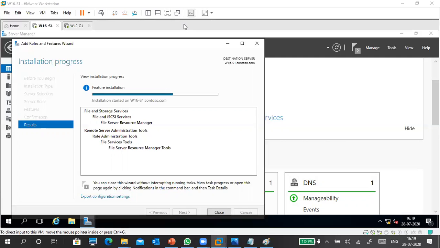It's still installing, it takes time. Your printer management, as well as Work Folders and FSRM, these three things I'll put. Okay, it is successfully installed.